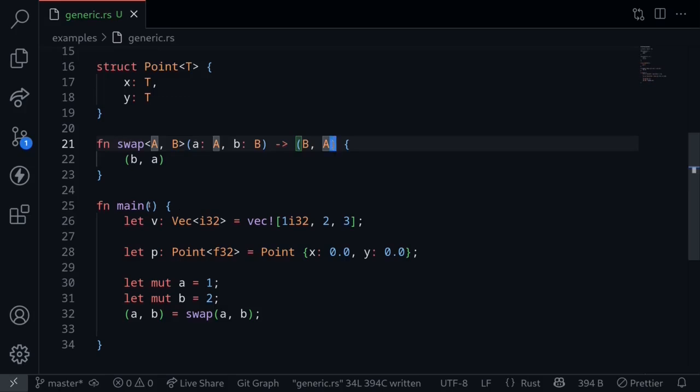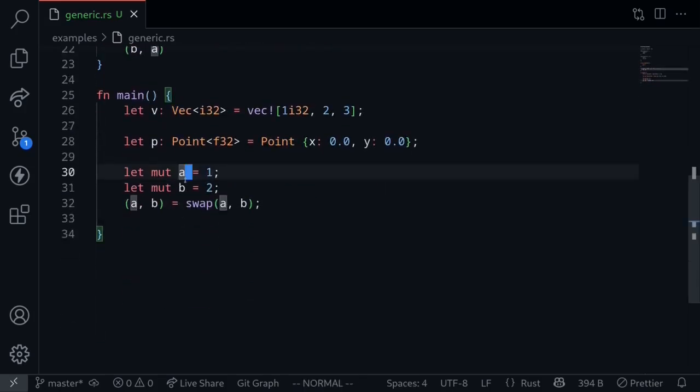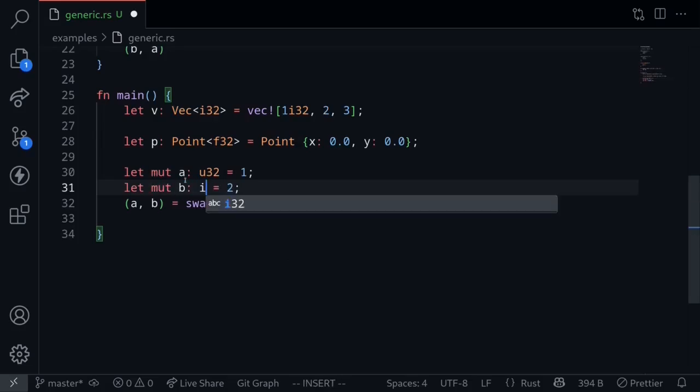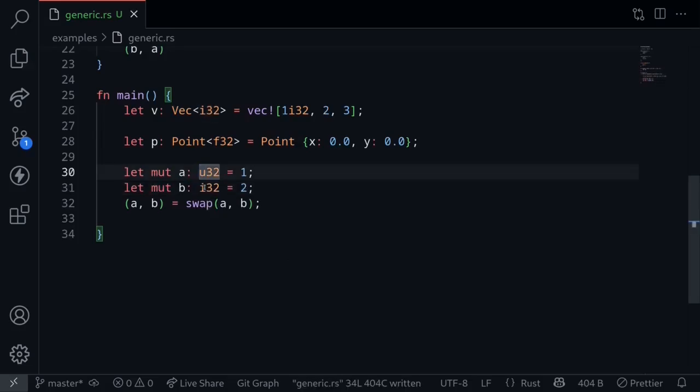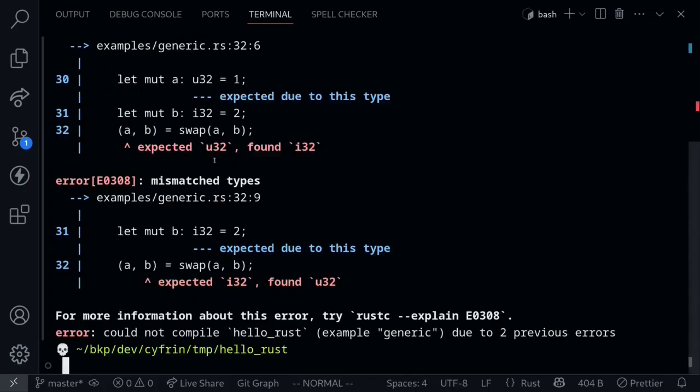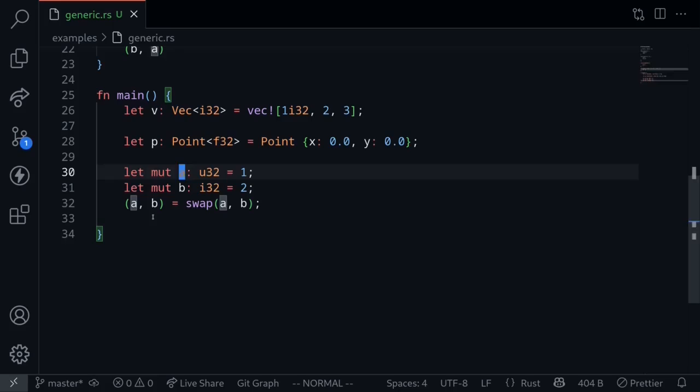We now need to update our main function. Let's say that type A is of the type U32 and type B is I32. We pass in U32 and then I32, and then to a, we're reassigning the type I32. And then to the variable b, we're reassigning the type U32. So this code will not compile. Try to execute the code, and you can see that the code does not compile, since we're trying to reassign values of a different type.